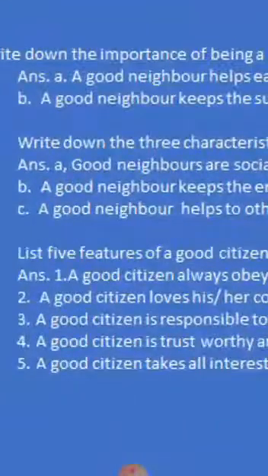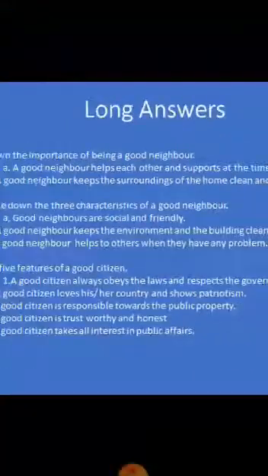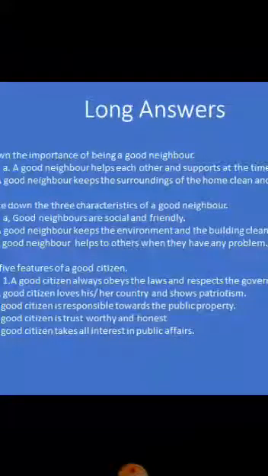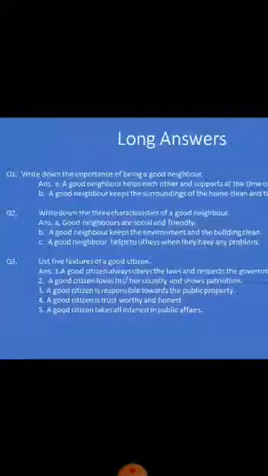Then the third point is, a good citizen is responsible towards the public property. Public property we have already learned. What are the public properties? Public bus, railway station, bus station, park, museum, historical monuments, roads, schools, colleges, hospitals. All these are public places or public properties. A good citizen has to show responsibility towards public property, that means he has to safeguard or protect it.